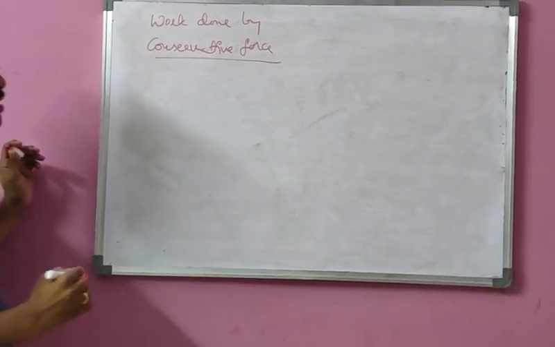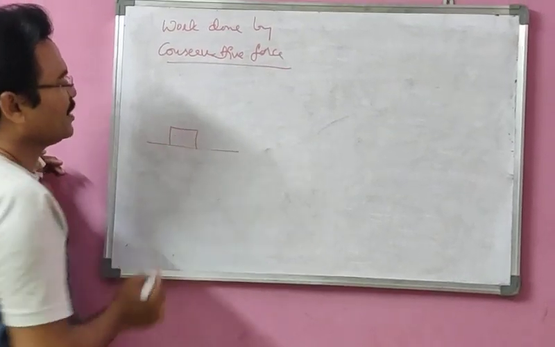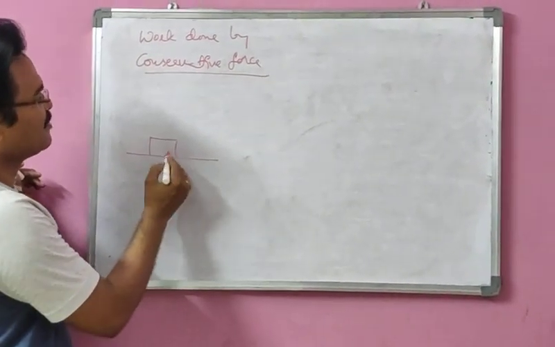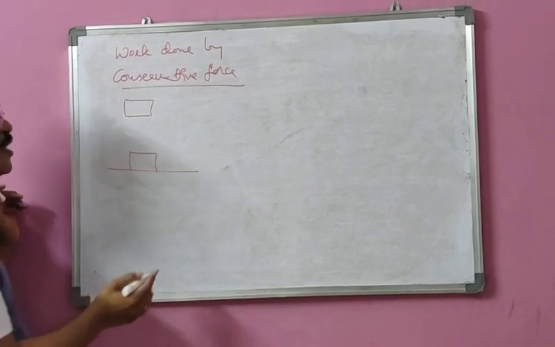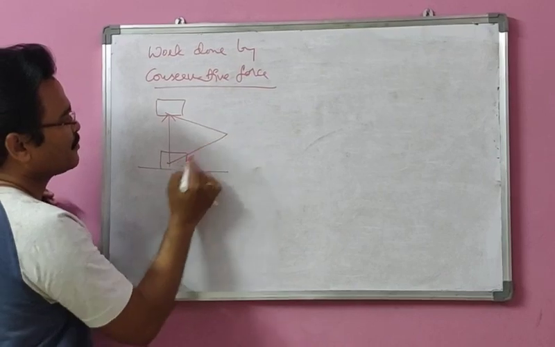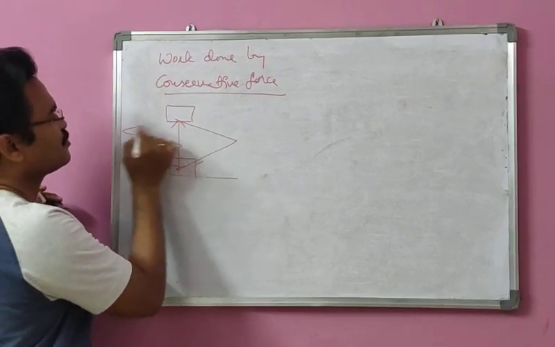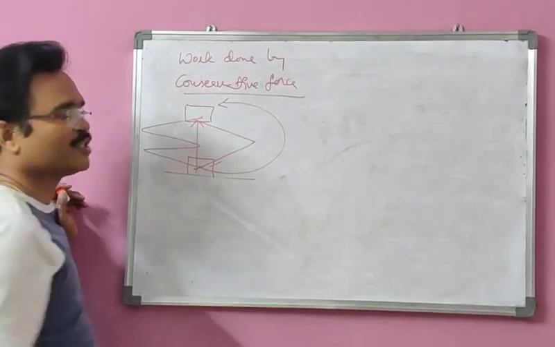Now, in the case of work done, for example, look at here. A block is there, and we are planning to move this block from here to here. In a number of ways we can move this block. Directly we can go like this, like this, or like this also. That means in different ways we can take this block to this position.